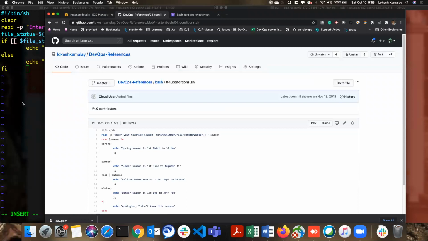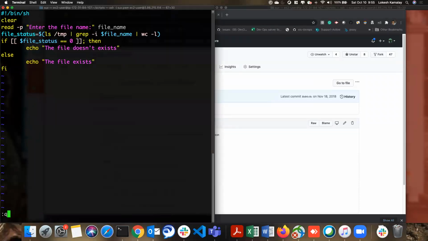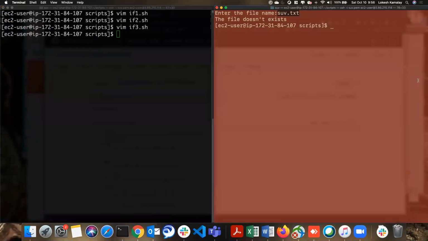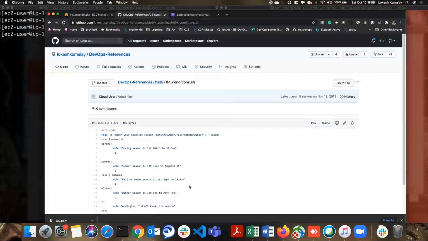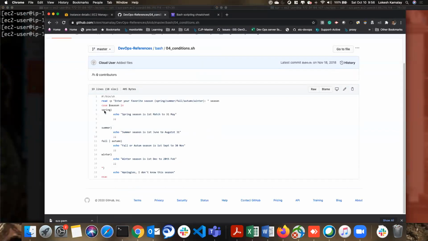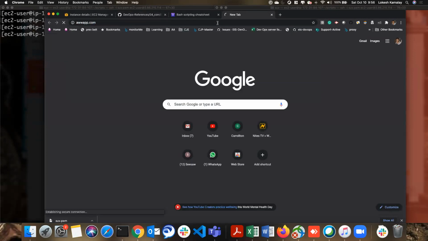There are some other conditions we can use, called the case switch. We call it switch case in Java, or I think I used this switch case in C, I don't remember. So this is the switch case. What's happening here is I'm asking for a season name: spring, summer, fall, autumn, or winter. Here I'm using a case. So case is like, maybe let me open the app.